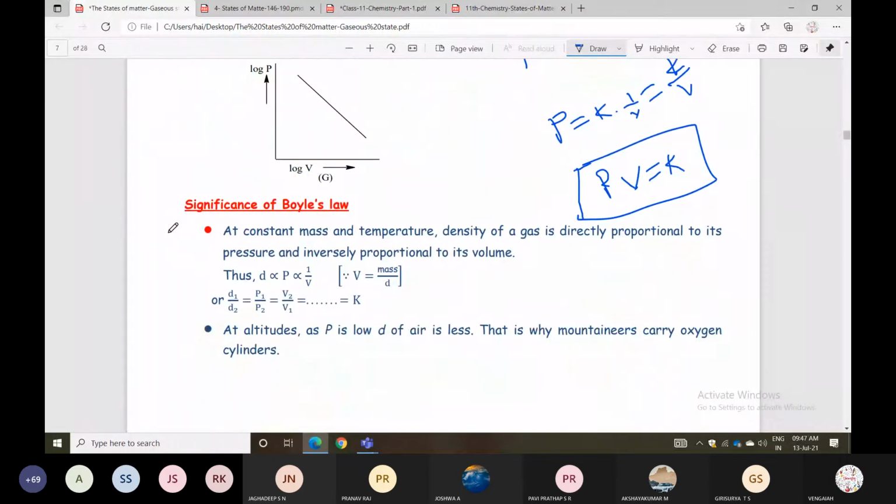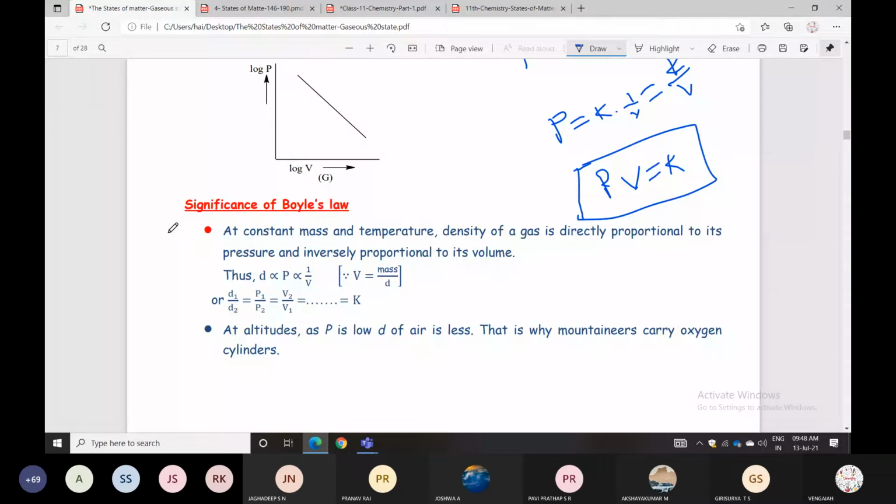Significance of Boyle's law. At constant mass and temperature, the density of a gas is directly proportional to its pressure and inversely proportional to its volume. D is directly proportional to pressure: when P increases, D also increases.